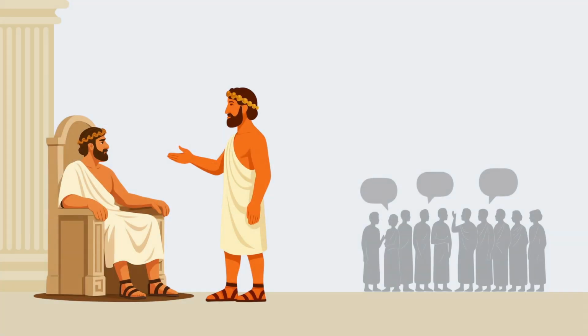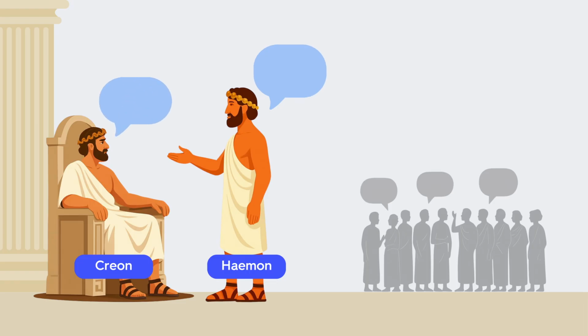Next, the play deepens the conflict through Creon's stubbornness. Haemon, Creon's son and Antigone's fiancé, warns that the people sympathize with Antigone, but Creon refuses to listen. He treats disagreement as weakness.